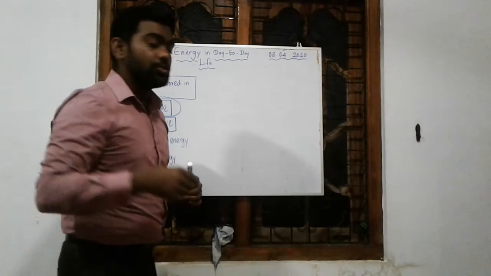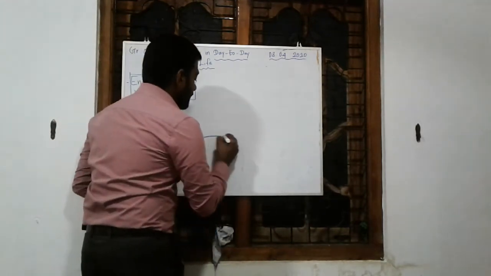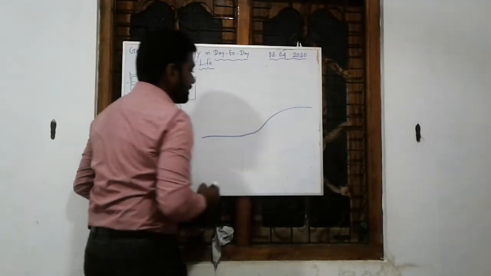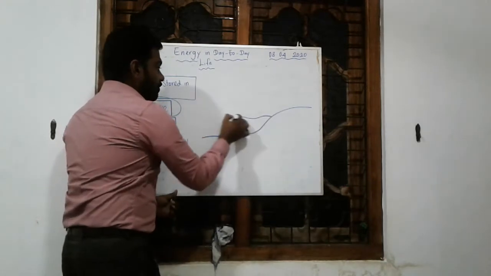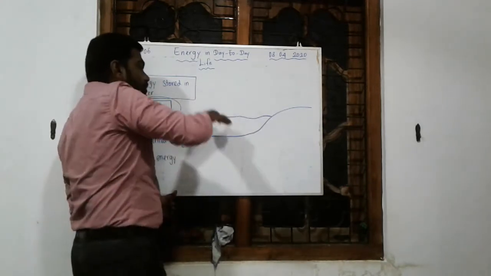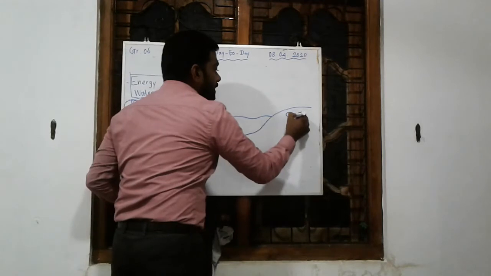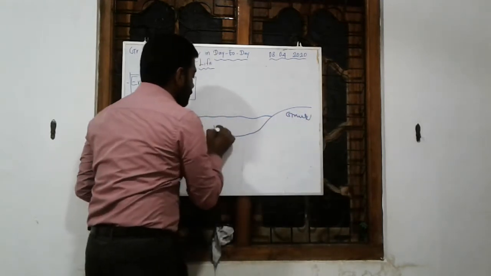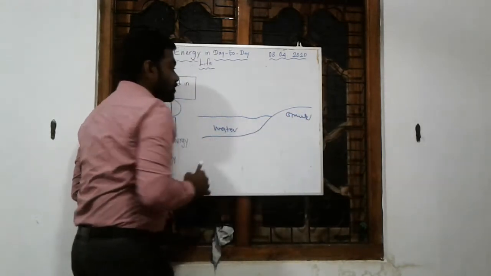I would like you to see those things. For example, if you take the sea, it's like this. This is water, moving up and down. This is the ground, the beach. Right, this is water, so water comes.